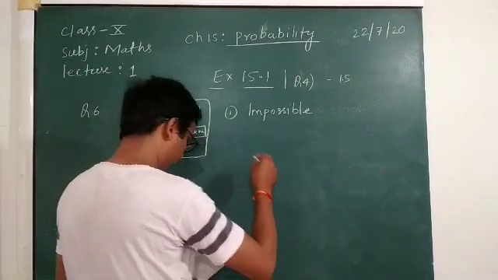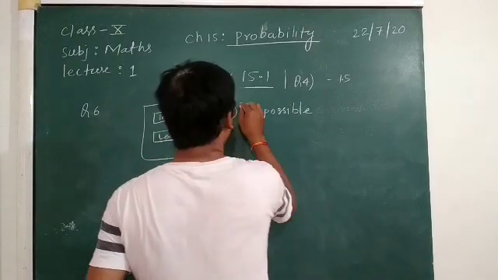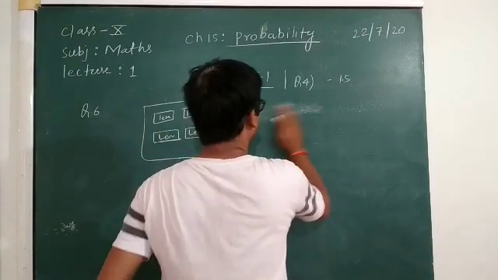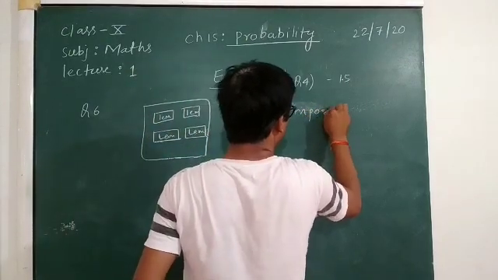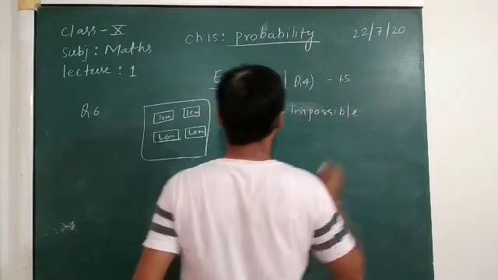So here you write 0, and this is an impossible event, so the probability is 0.